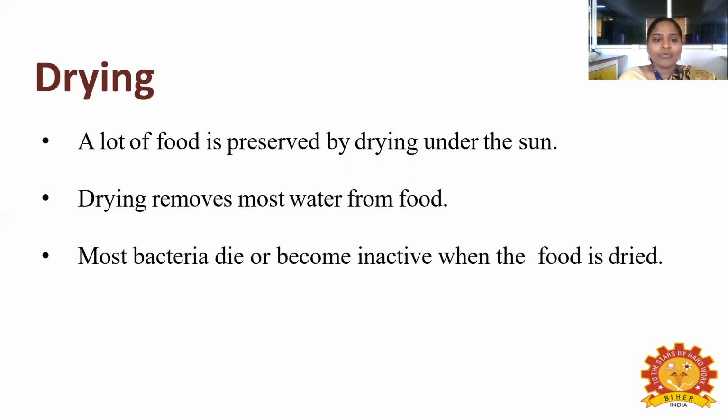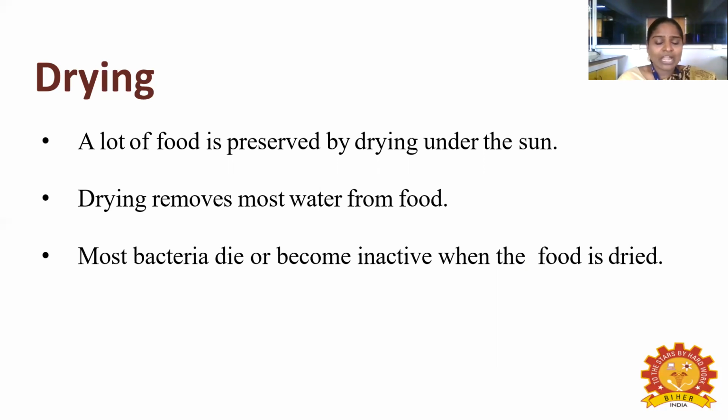If water is there, microorganisms start to grow in it, so you have to remove the water to preserve the food, and this removal of water can be done by the drying process. Most bacteria die or become inactive when the food is dried. So if you dry the food, the bacteria will not survive.